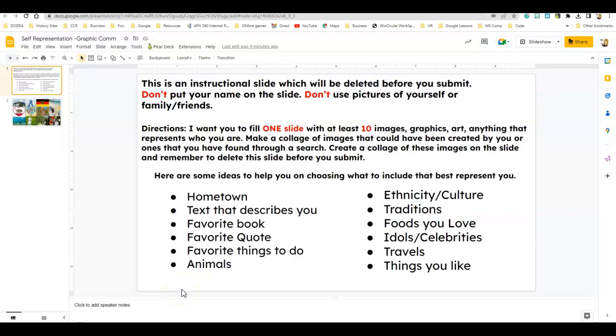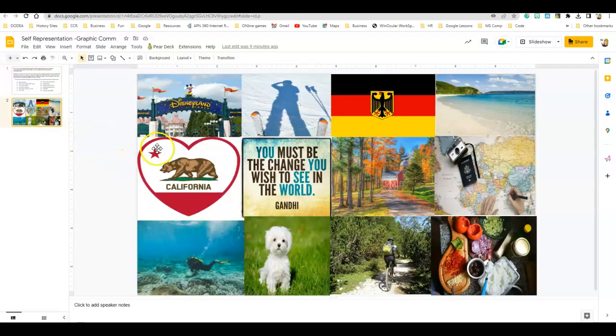Hello. So today you're going to be putting together self-representation, which is the assignment, and you're going to be doing a slide, and you're going to do at least 10 images. Those images can be graphics, art, anything that represents you. I've given you some ideas down here of things that you can look up, and here's an example of mine.